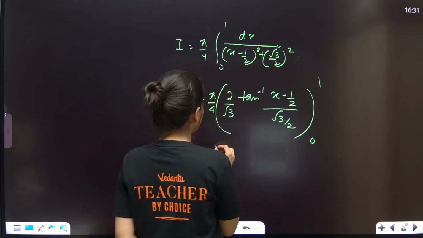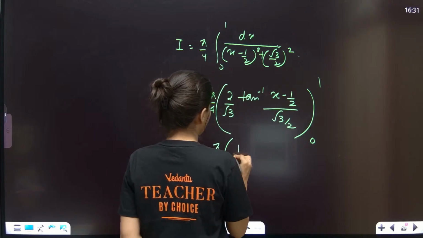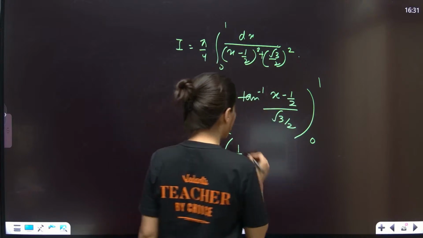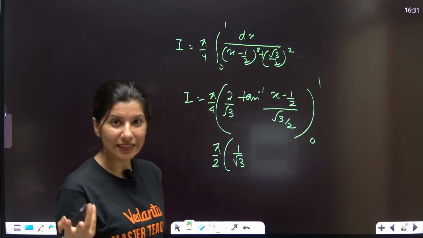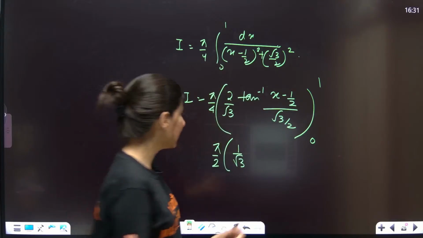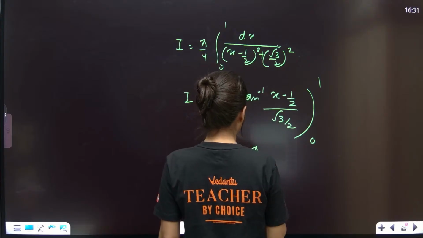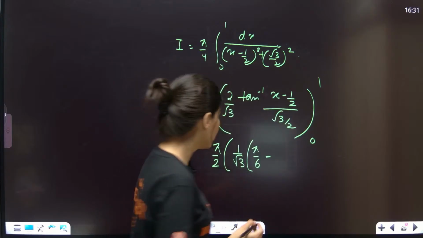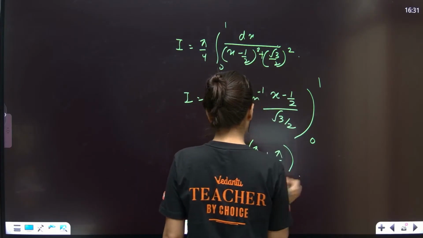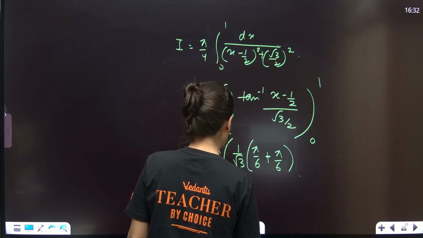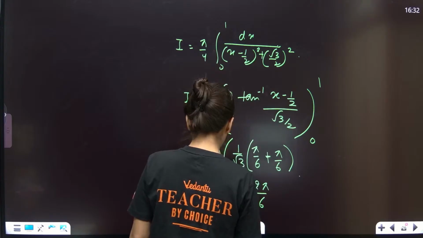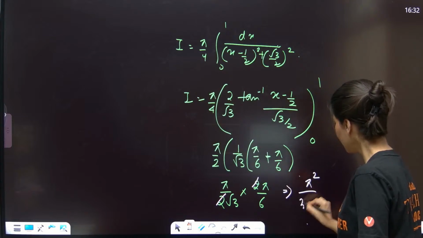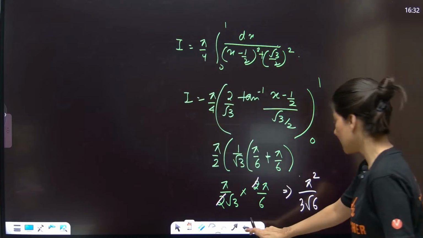Okay, so this is going to give you pi by 2, 1 by root 3, tan inverse. Now if you put 1 over here, so half, tan inverse 1 by root 3. Tan inverse 1 by root 3 is nothing but 30 degrees, pi by 6. Minus, if you put 0, tan inverse minus 1 by root 3 will be minus pi by 6. So this is pi by 2 root 3 into 2 pi by 6. 2 cancel. So this is nothing but pi square by 3 root 6 or pi square by 6 root 3.